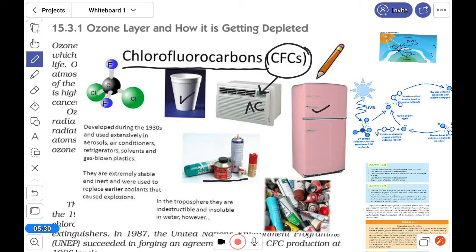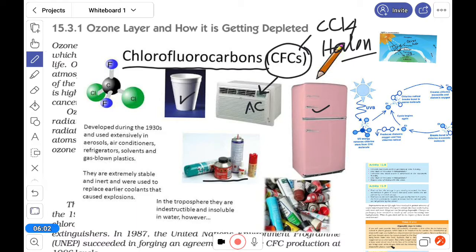Chlorofluorocarbon is known as an ozone depleting substance, ODS. Other than chlorofluorocarbon, you can remember CCl4, carbon tetrachloride. Halon is also there. Methyl chloroform is there, but chlorofluorocarbon is the main ozone depleting substance.